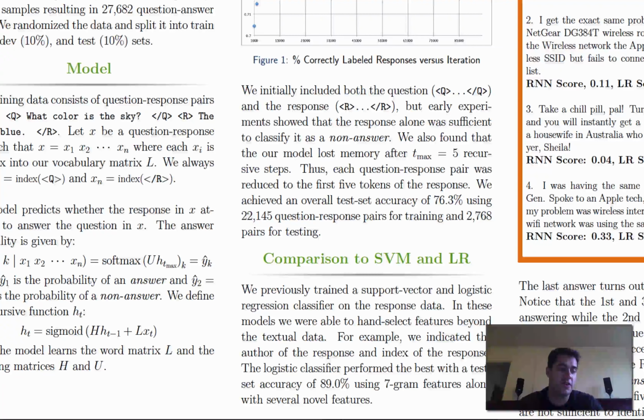Another interesting feature that came out from the logistic regression work was, is a response quoting another response? So if I answer a question on a forum, and then someone else quotes me and says "thanks" right underneath it, well, that quote is giving a very strong feature that I said something that is an actual answer. And so those are some of the novel features that I was able to encode in the SVM and logistic regression classifiers that was able to get the fit really high.